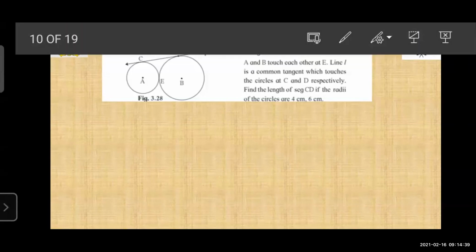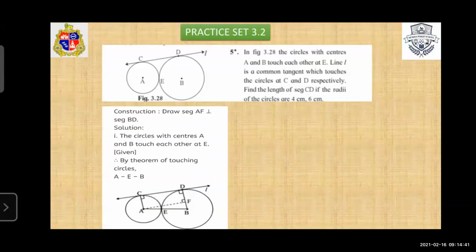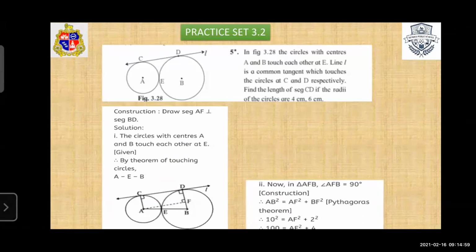Okay. Now, first we draw some construction here. We draw seg AF perpendicular to BD. Okay. Now, first condition, the circles with centers A and B touch each other at E. So, by the theorem of touching circles, A, E, B are collinear.